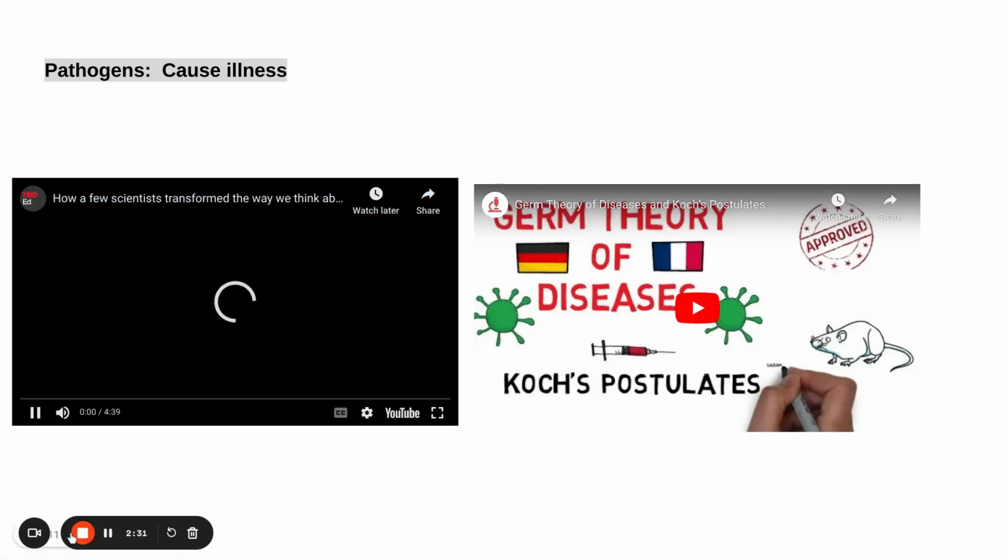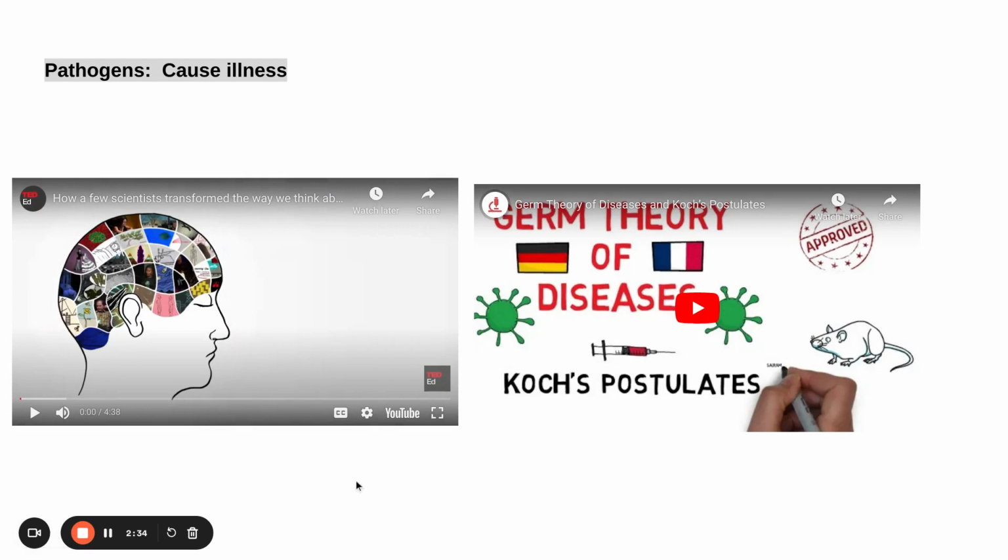So I have two videos here that I want you to pause my video and go watch both of these. The first one is on the germ theory of disease and the origins of it in relation to miasma and where people thought that illnesses came from. And then on the right side there, this is a step-by-step process of determining a specific pathogen of disease.